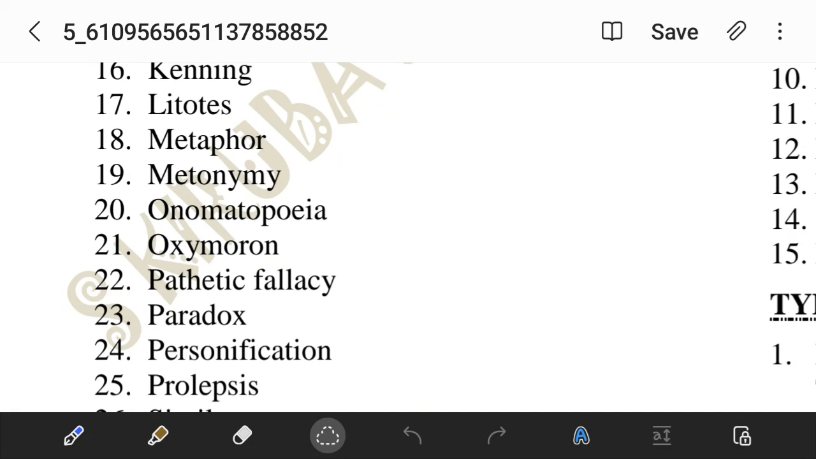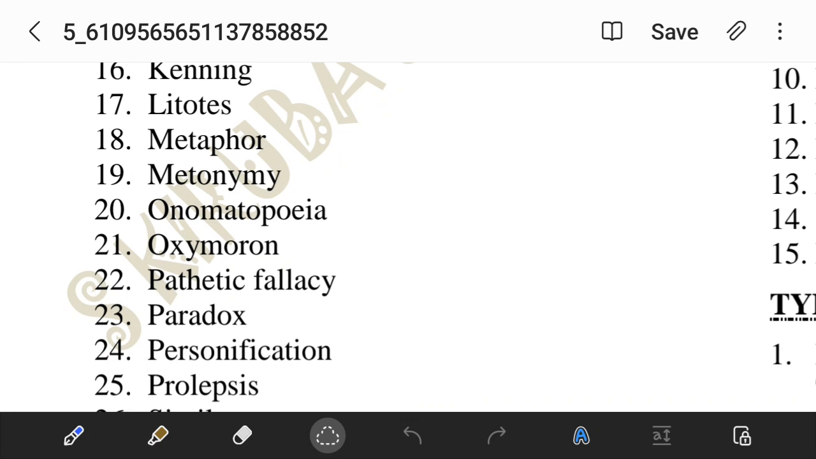Litotes. Litotes is understatement, when we use two negative phrases together. The word itself is a negative, but when we use two negative words, it gives a positive sense, like "not bad." It means good, so it is understatement. I can say you are good, but I'm saying you are not bad. This kind of two negative phrases is known as litotes.